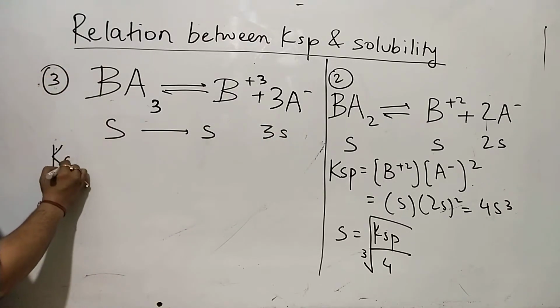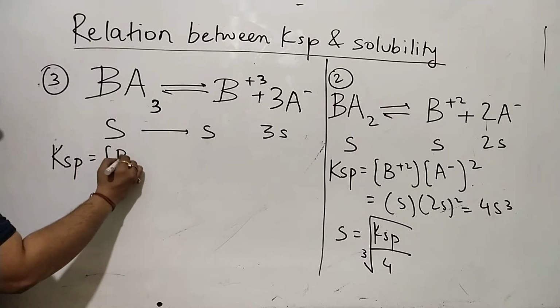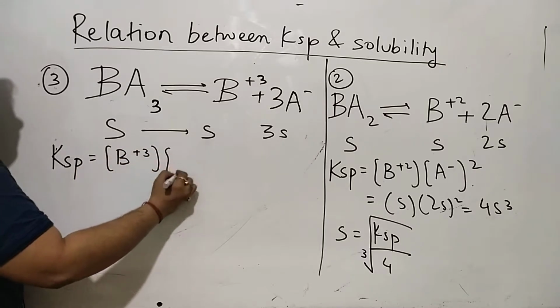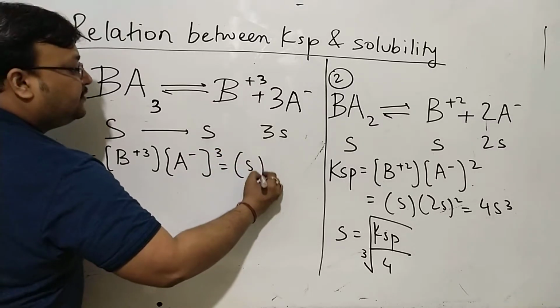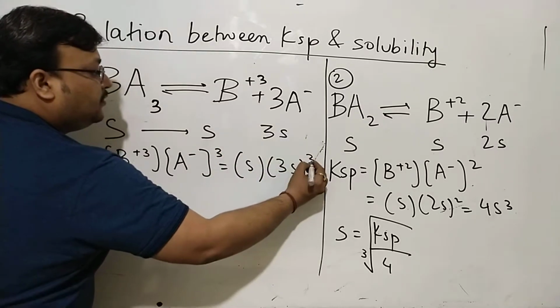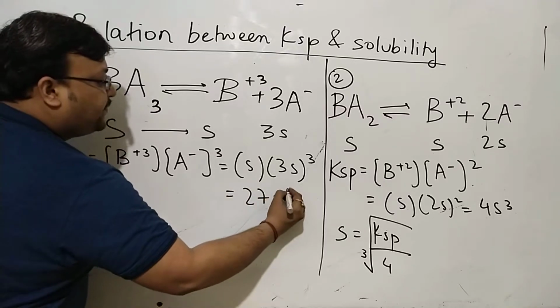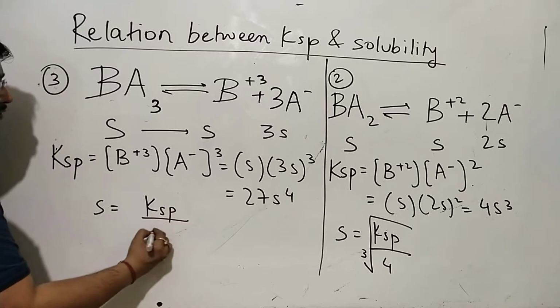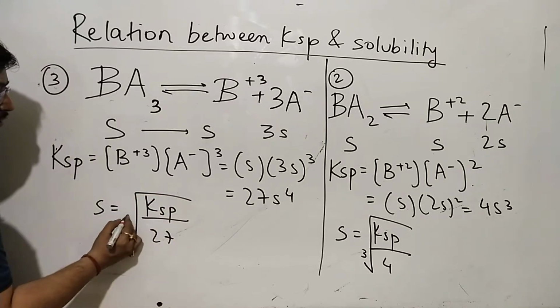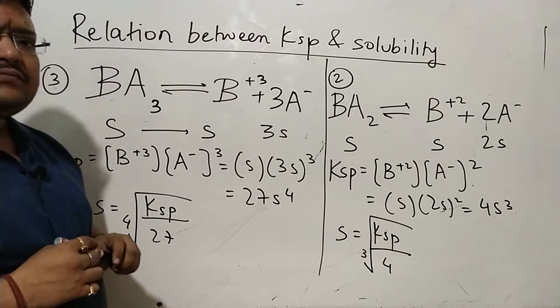You could write KSP the way we write it in this manner. This stoichiometric coefficient will come into the power cube. So this will be S and this will be 3S whole cube, which will be equal to 27S to the power 4, and solubility will be KSP upon 27 and 4th root of this.